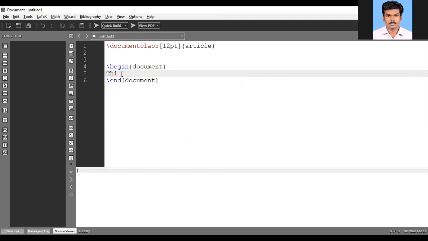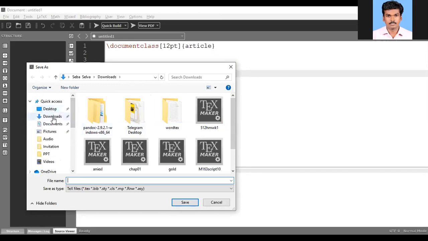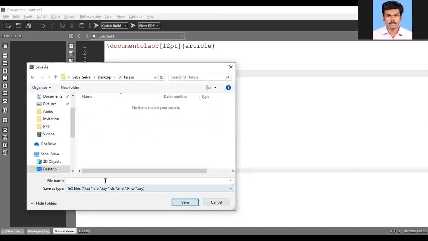Okay, this is my first document. For your information, you have to save this file in a separate folder, otherwise it creates many files, around 6 to 7 files. So I am creating one folder, and I am saving this file as file 1.